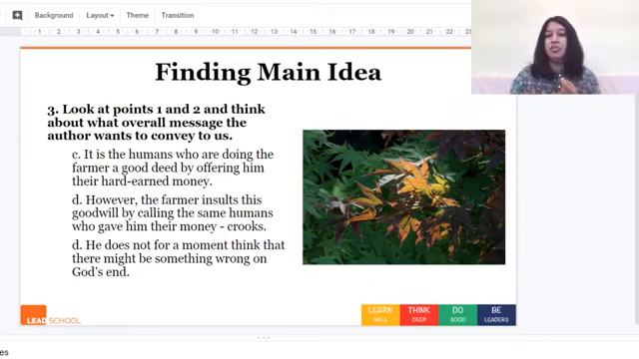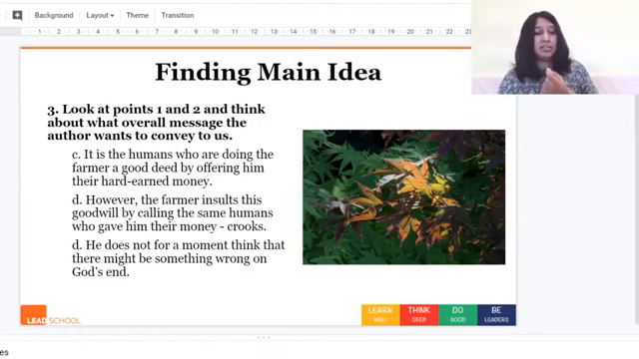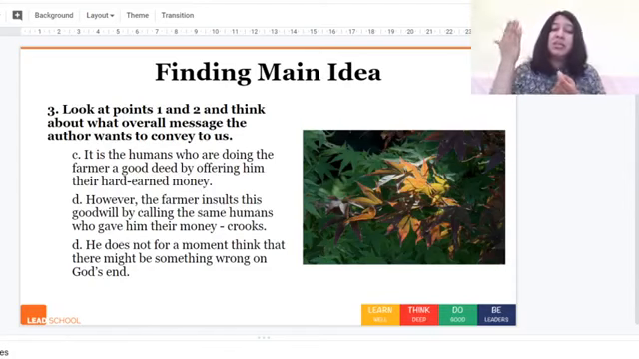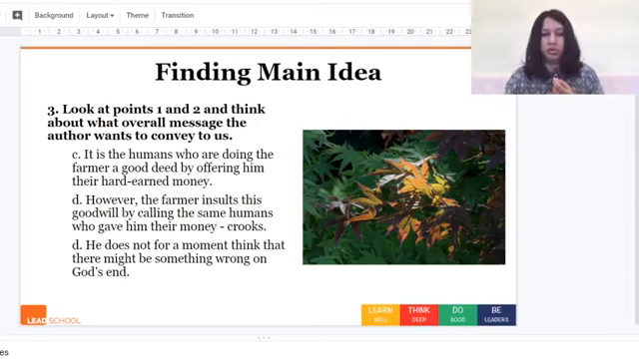This is their salary, which would go into running their houses. However, in order to help the farmer, they are contributing and giving him that money. So it is they who are doing the good deed. However, the farmer insults this goodwill by calling the same humans who gave him their money crooks. So this is where we discuss there is an irony in this part of the story, where instead of being grateful to the humans, he's calling them crooks.